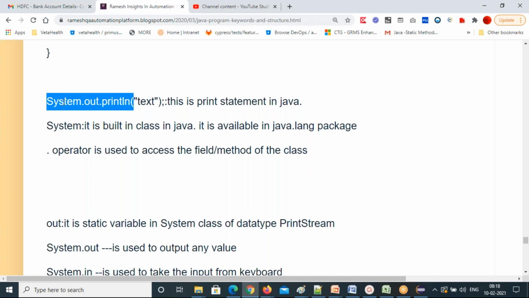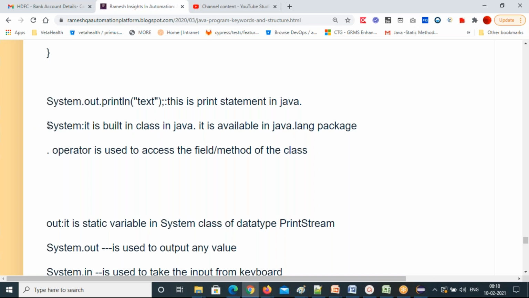And this is another interview question: can you explain what is system, what is dot, what is out, what is println, what is print method? You should understand these keywords very clearly. That's why I'm worried about each and every keyword I'm giving here. If you are clear with each and every keyword, you can tell anybody, I'm good with these programs.